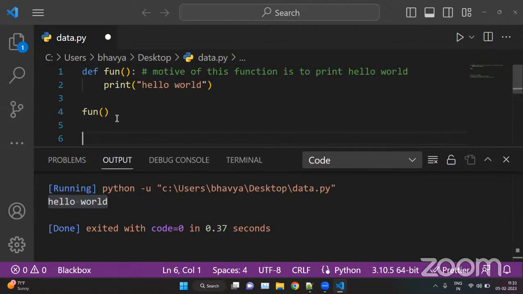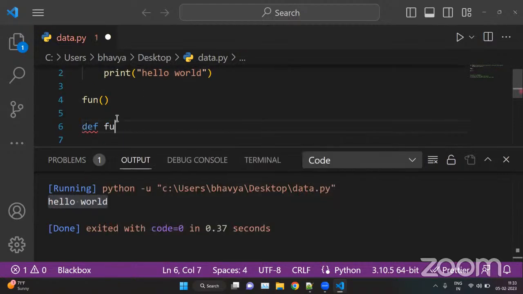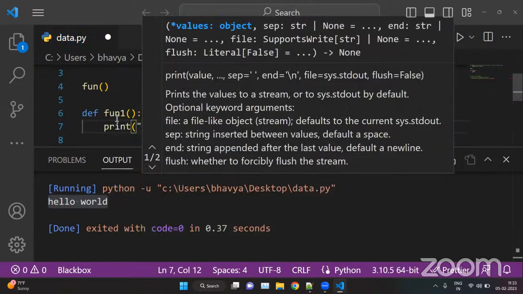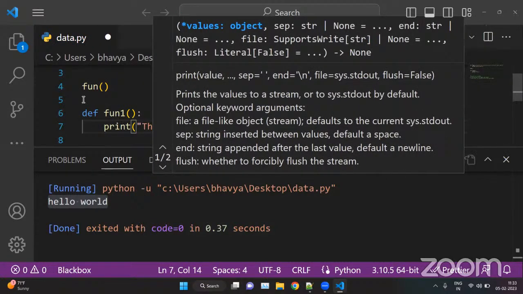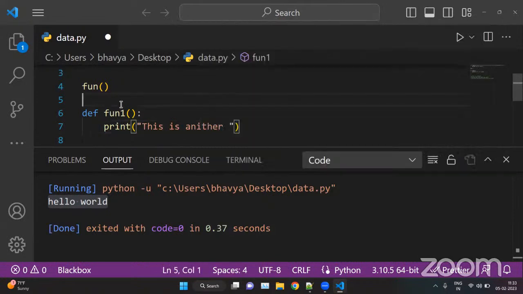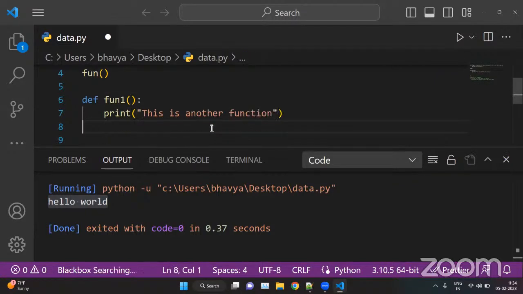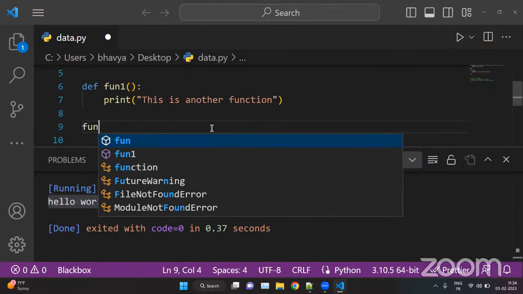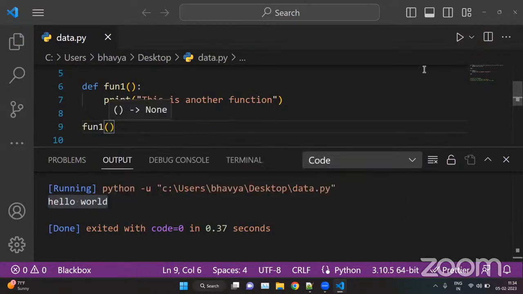Now let's create another one. def fun_fun1. Here we can put print, this is another function. And we can call this, fun1 parentheses.